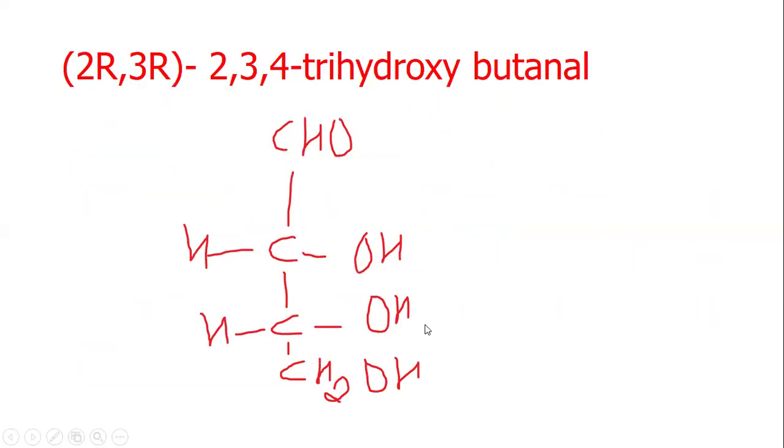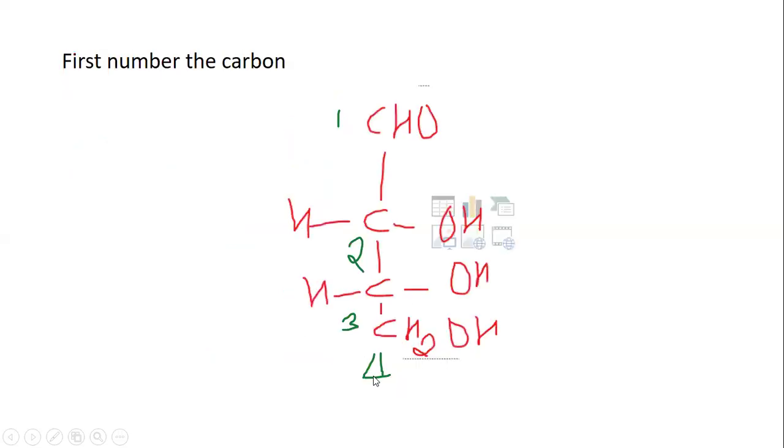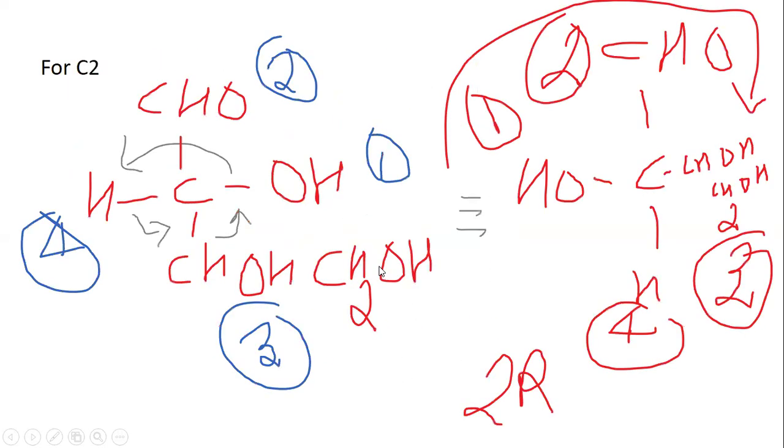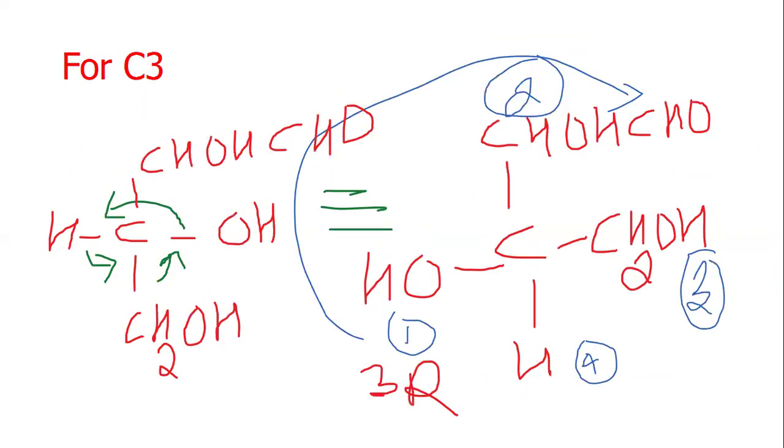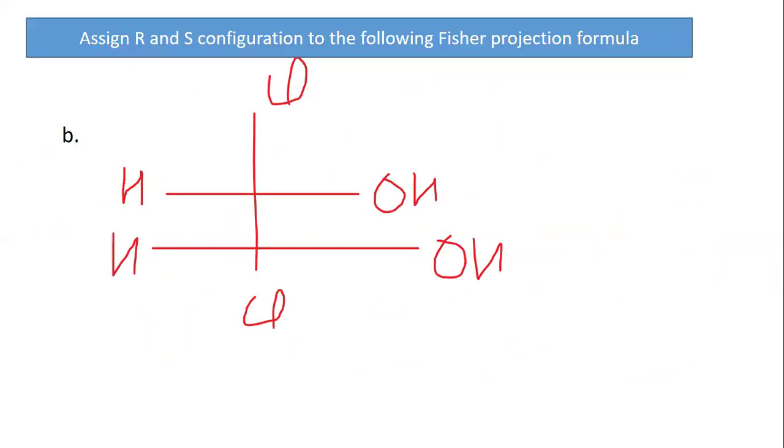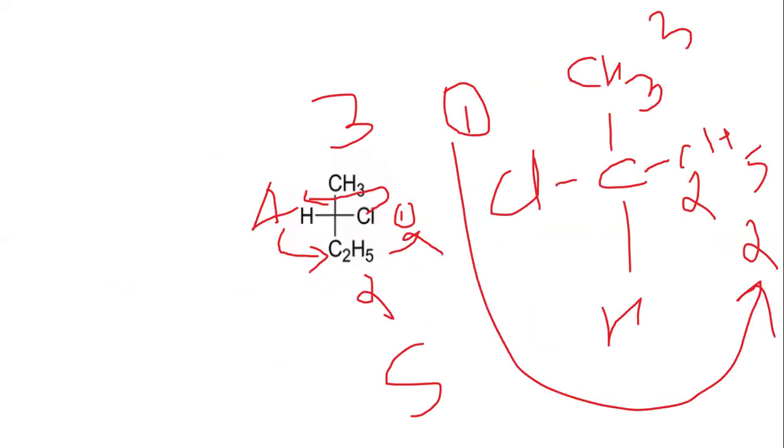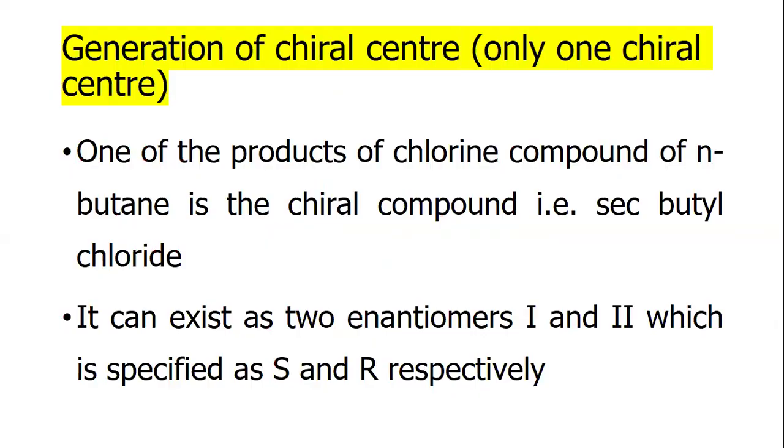The numbering of two carbon. So first you number 1 to 3, and you have to write like this and follow the rules as before. In this case, the lowest priority is the left hand side. So rotate in the anti-clockwise. These are the homework. You can solve these examples.